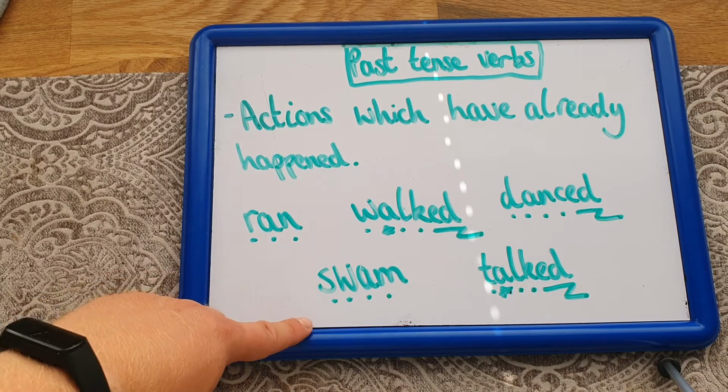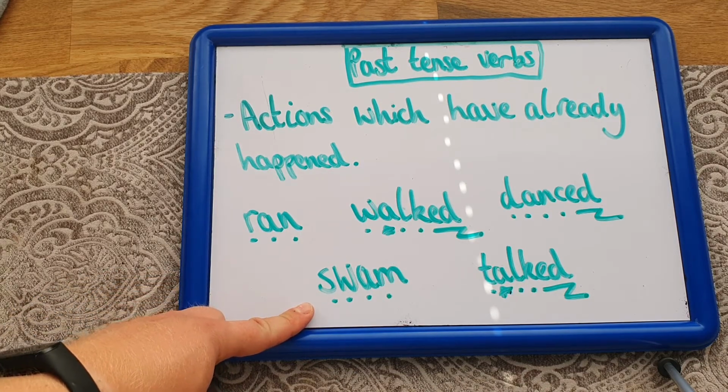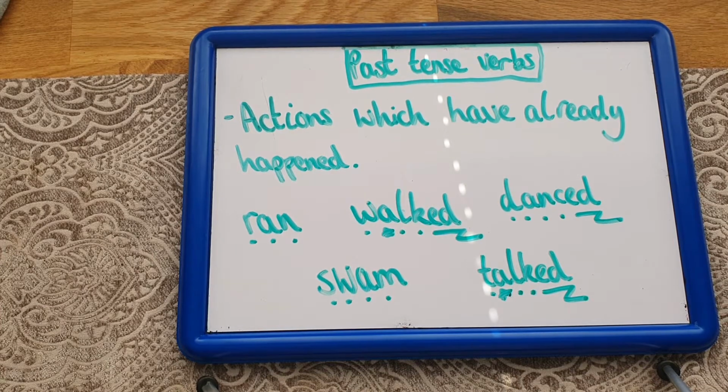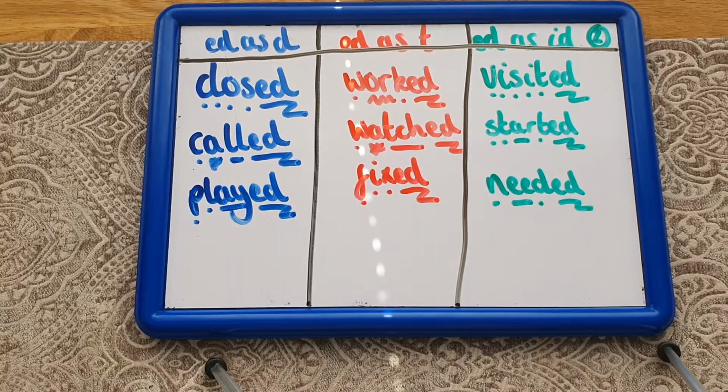And it's the same for swim. The past tense is going to be swam, because if I changed it so it had an ed ending, instead of it being swam, it would be swimmed. And it just doesn't sound right. And I know, because I do lots of writing and you do lots of writing, that we just don't write that. So these are some exceptions to it.